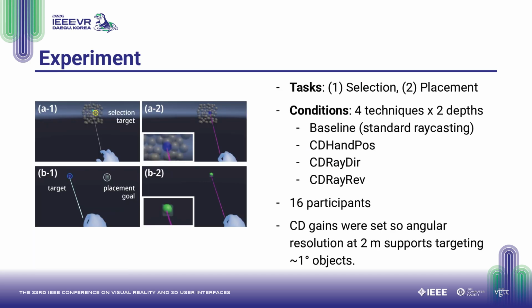We conducted a user study with 16 participants, all intermediate to expert hand ray casting users. The study included two tasks: a selection task, where participants picked a target from among densely packed spheres, and a placement task, where participants precisely aligned a sphere inside a cube. We tested 4 technique conditions: baseline, CD hand pose, CD Ray Deer, and CD Ray Rev, each at 2 depth conditions. The CD gains were set so that angular resolution at 2 meters supports targeting objects of approximately 1 degree.